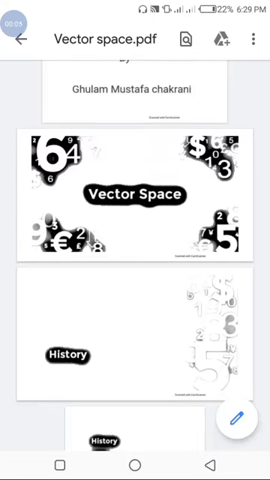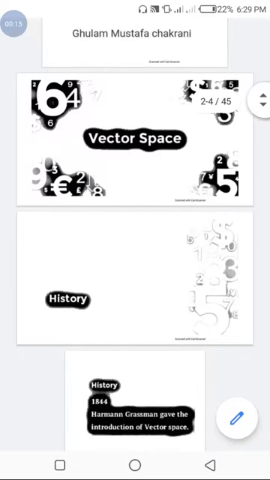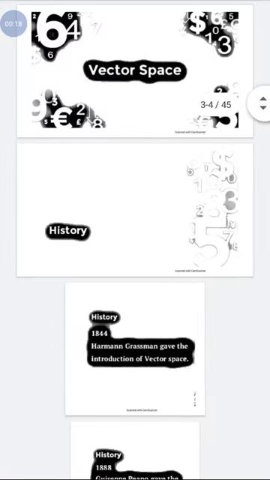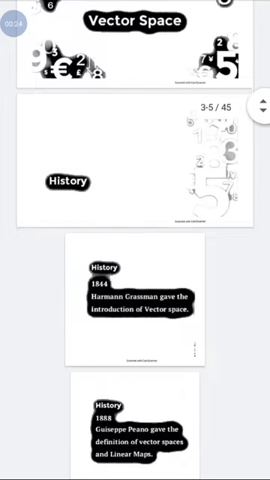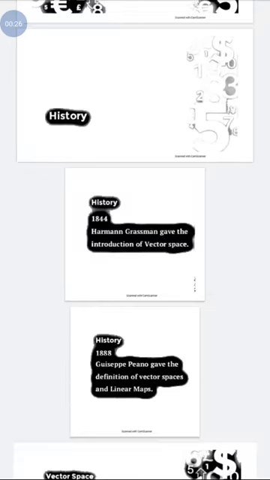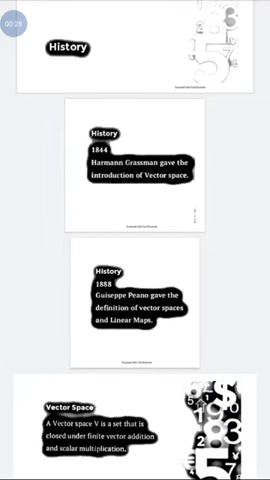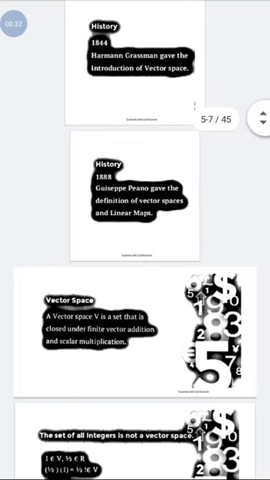Today we will discuss the vector space on R. Before going deep into the vector space, let's look at the historical background. Who gave the space? In 1844, the mathematician Grassmann gave the introduction of vector space, and another mathematician, Giuseppe Peano, gave the definition of vector space and linear maps. Now let's understand what a vector space is.